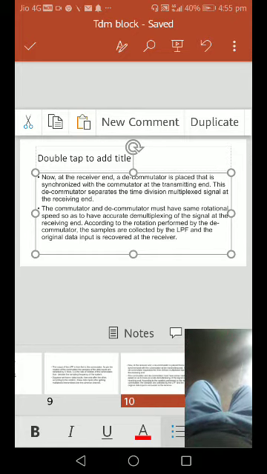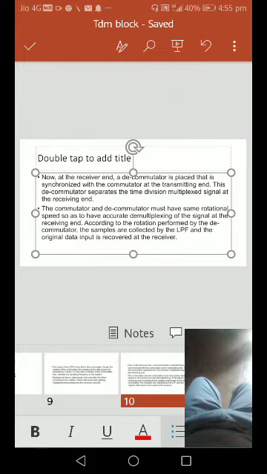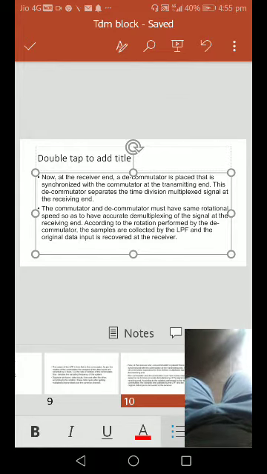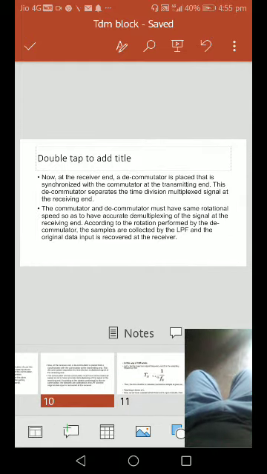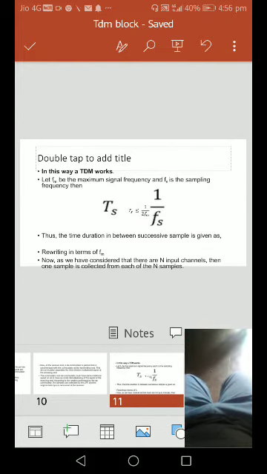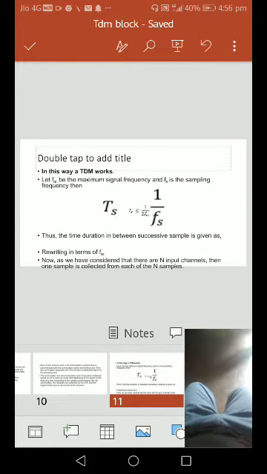And the commutator and decommutator. Here we have the data rate. Then after that we have the bandwidth of the data transmitted over a common channel. Then we go to the next slide. In this way time division multiplexing works.